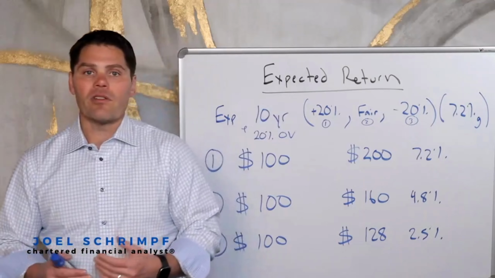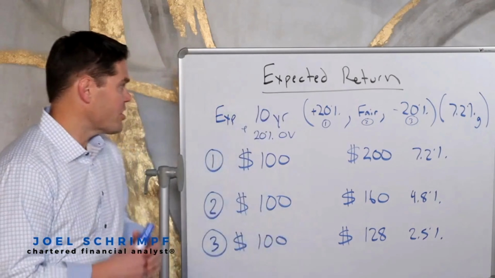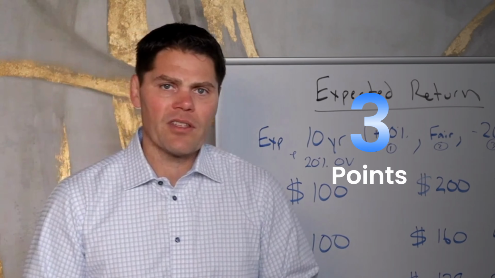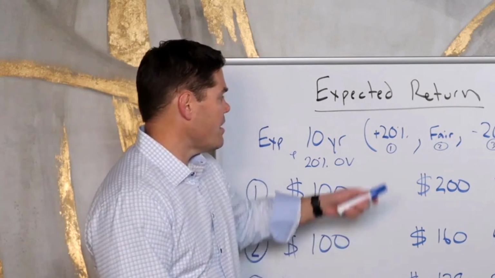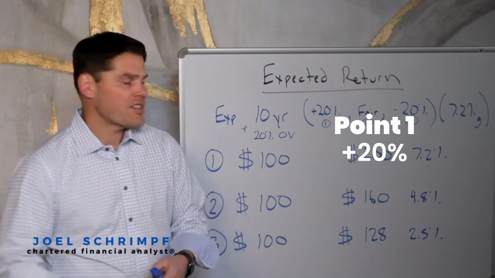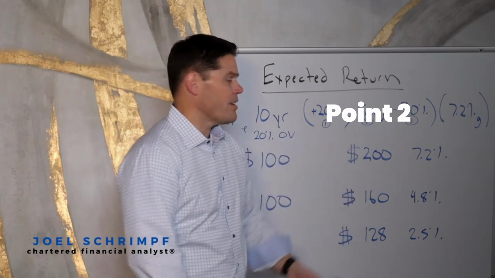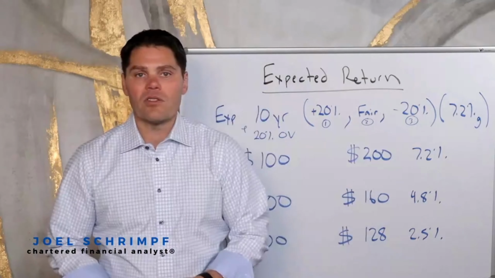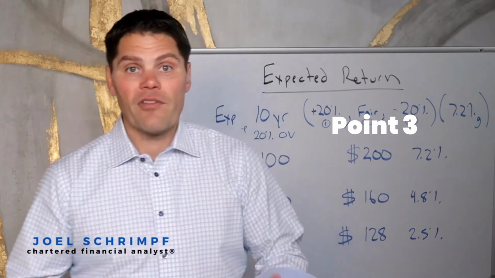We're trying to forecast expected return, and we're going to do a 10-year outlook. We're just looking at stock right now, and we want to use 3 different points. We want to look at what the stock would be if it remains 20% overvalued. What would the stock return be if it reverts back to its fair or intrinsic value? What would the stock price be if it goes down, if it's now undervalued by 20%?